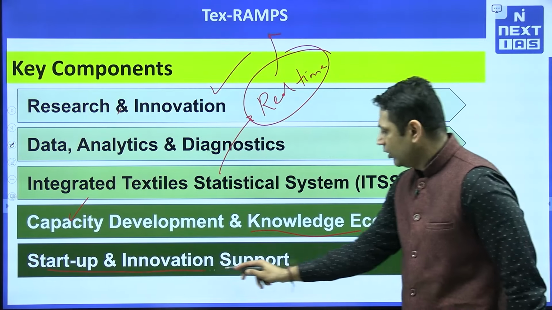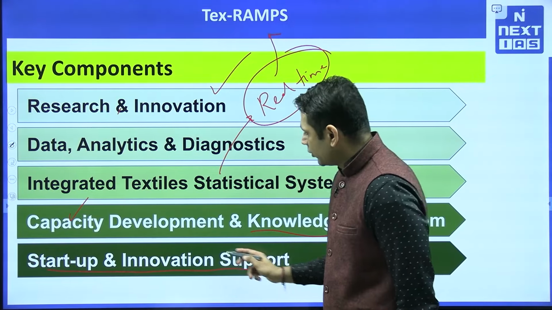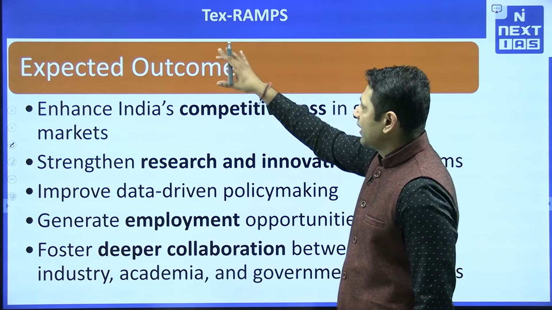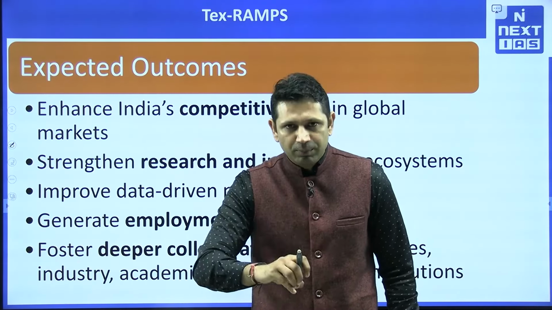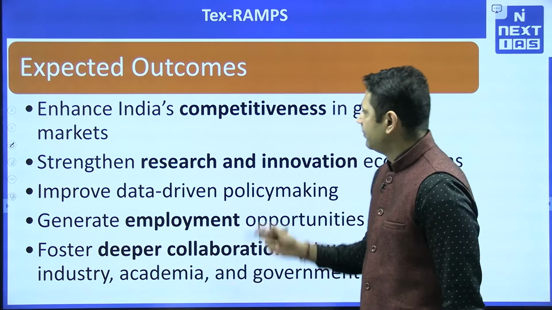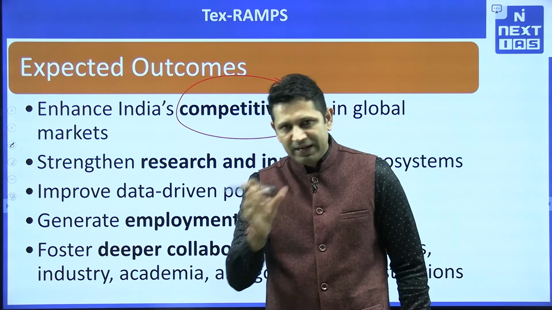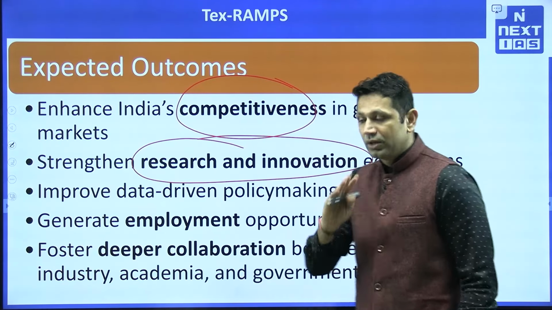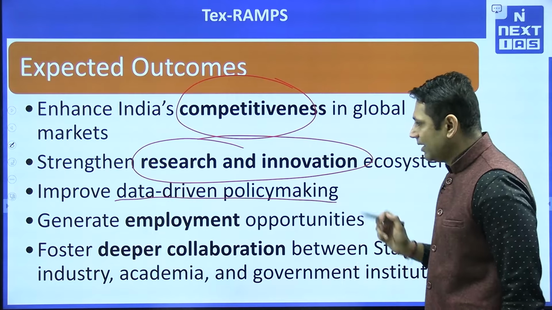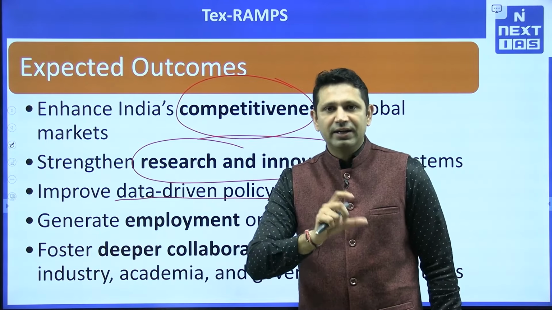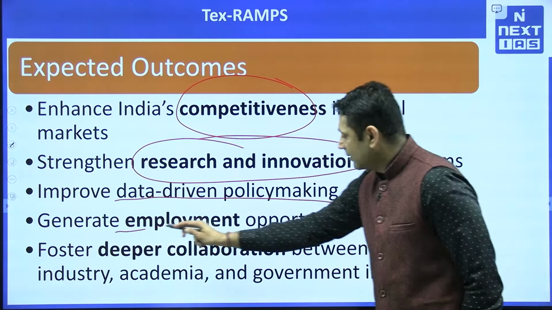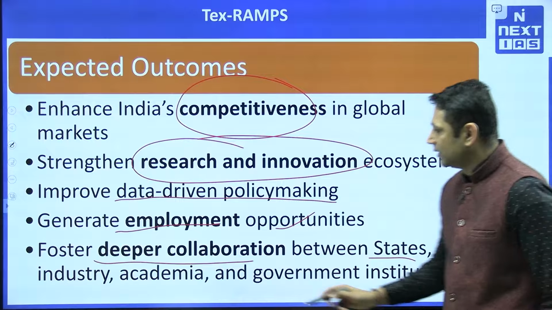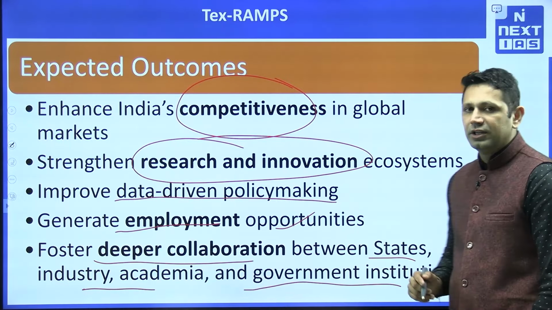Then lastly, startup and innovation support. The government is going to provide support for the innovation as well as for the startups in the textile industry. Now next part is, what are the expected outcomes? So whatever were our objectives, that will be the expected outcomes. The first one will be increasing India's competitive strength in the global market. Second one will be research and innovation ecosystem is getting strengthened. Third one will be a data driven policy making, because we are having a dedicated platform for the data part. Then generate employment opportunities and deeper collaboration between the various stakeholders like states, industry, academia and governmental institutions.